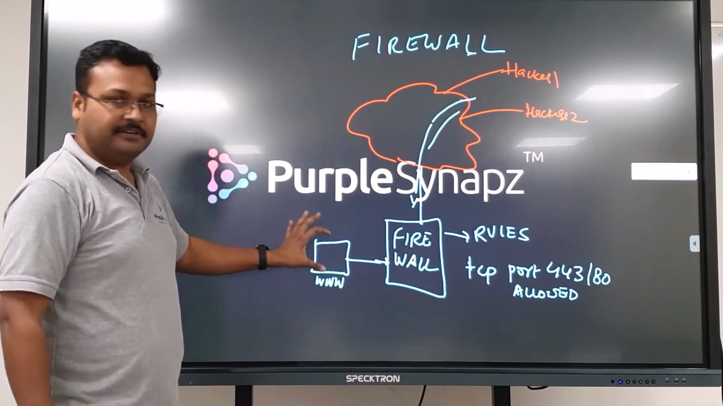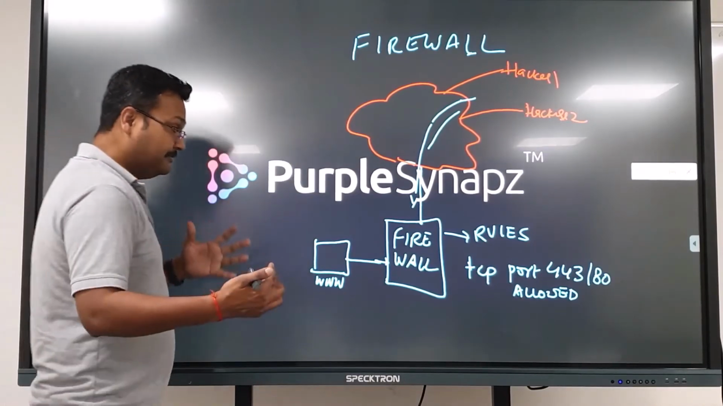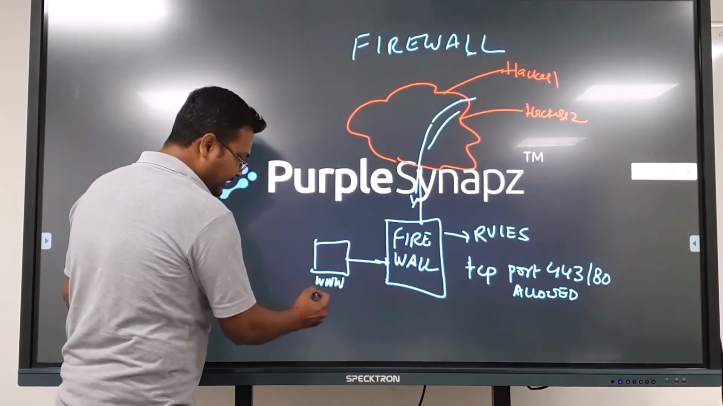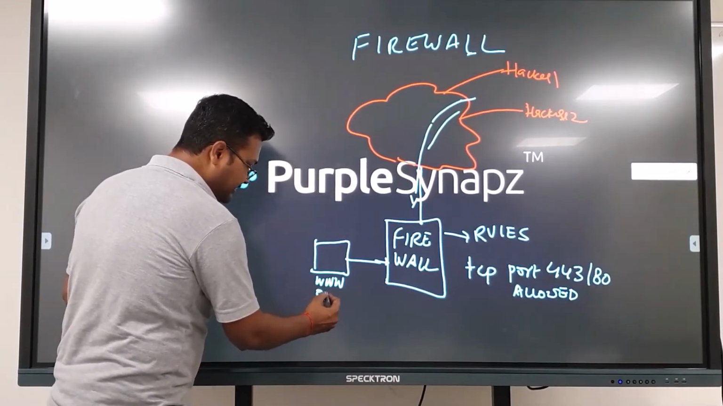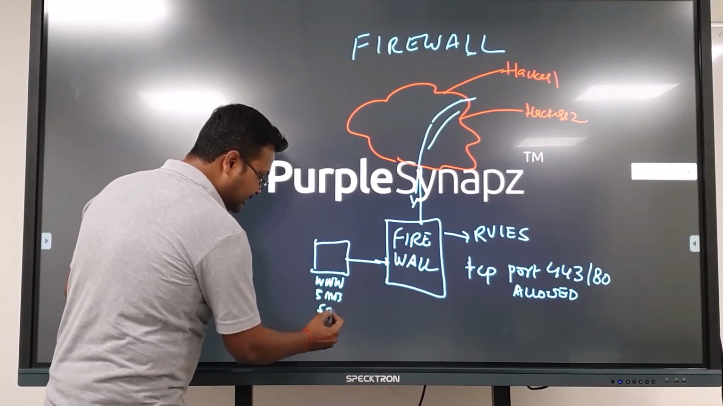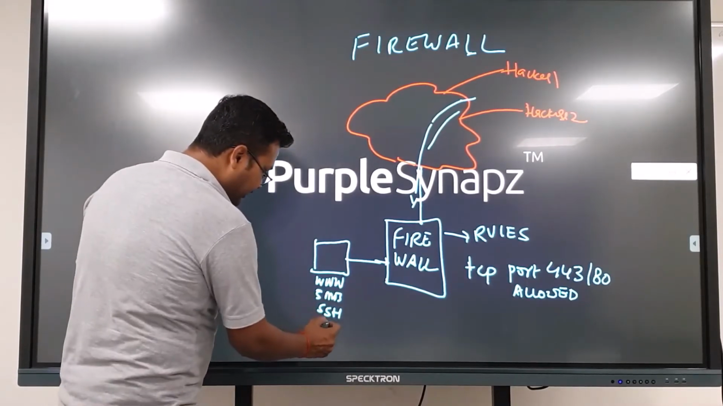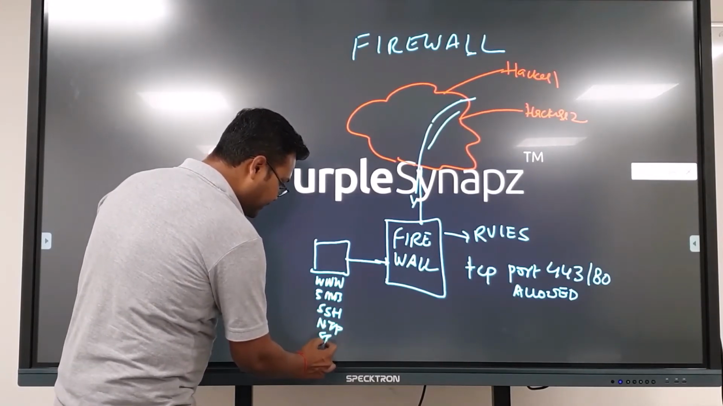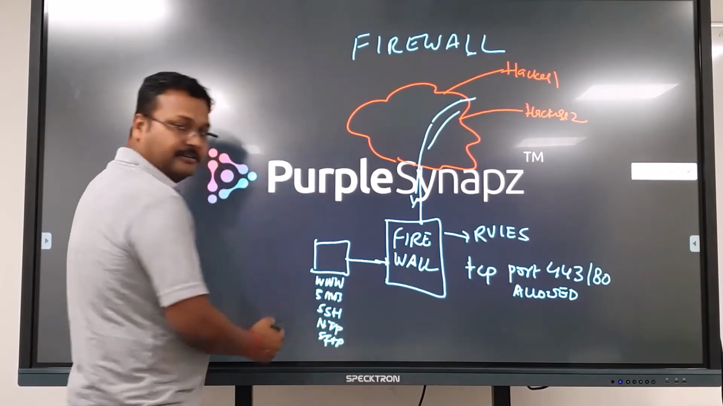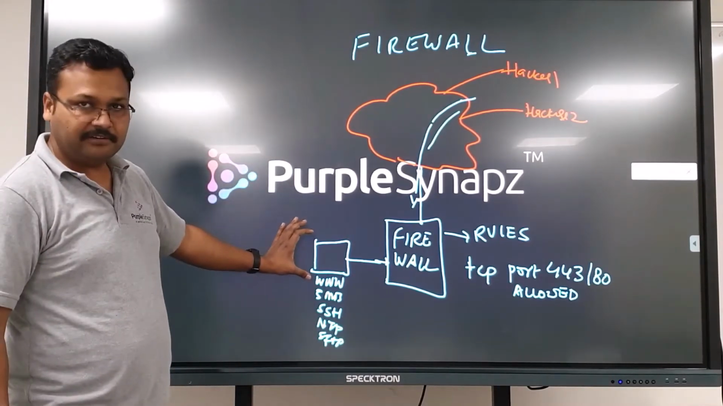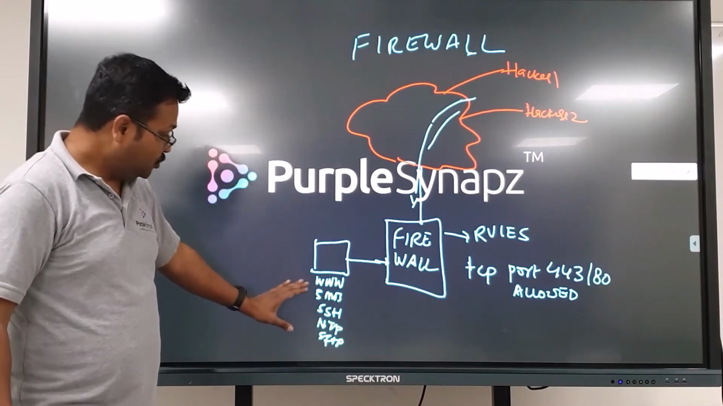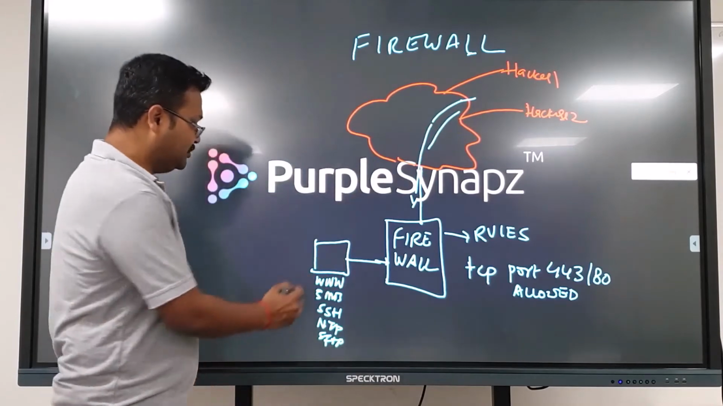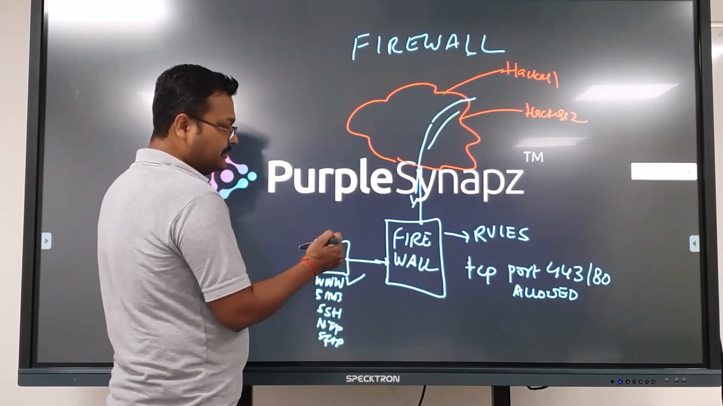Even if my server is vulnerable on various ports, which you will learn in detail when you attend our different classes, the server can run a web port, SMB, SSH, NTP, SFTP, anything. All these services will be running on this server internally, right? But the people sitting outside on the internet only want to access the website, so they should only be allowed this port from outside.